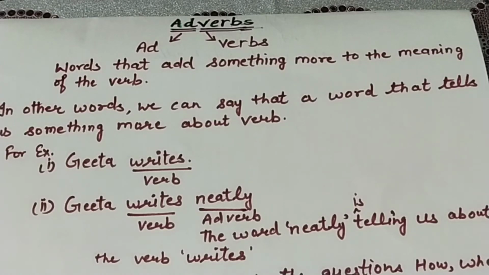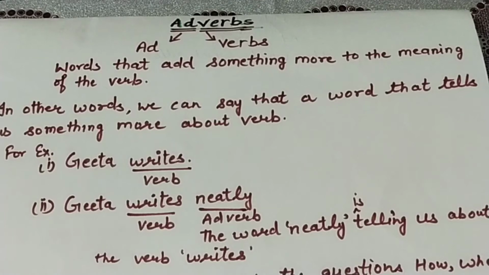For example, Geeta writes. We don't know how Geeta writes in this sentence. Writes, we already know that it is a verb. What is a verb? Any word that expresses action, like play, laugh, write, run, walk, move. So in this sentence, Geeta is a subject, writes is a verb. But in the first sentence, it is not clear how Geeta writes.